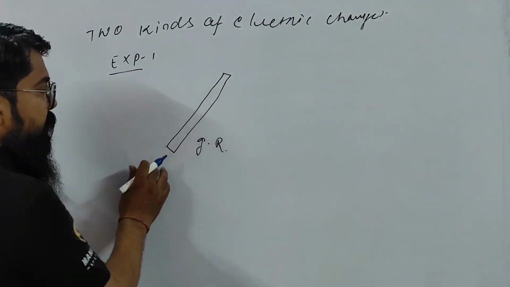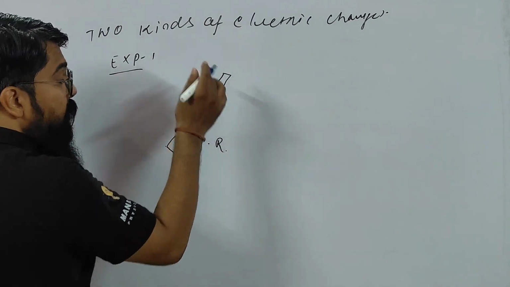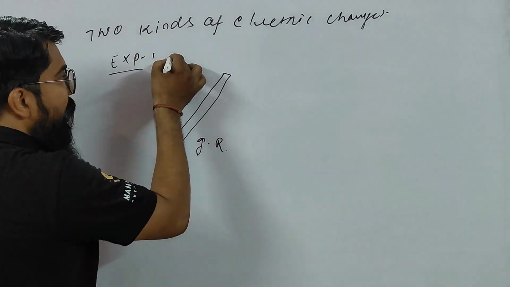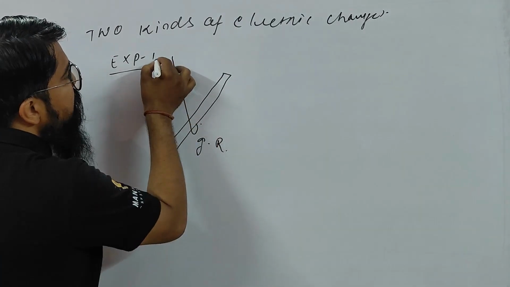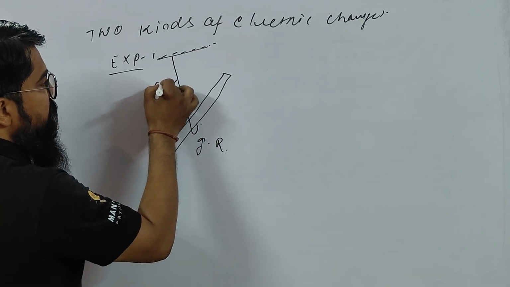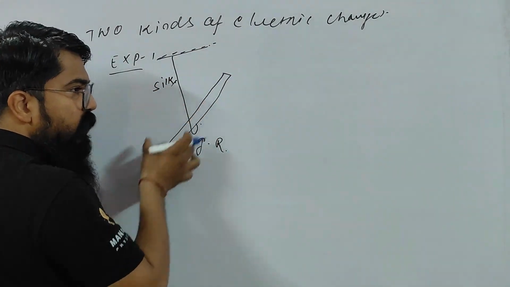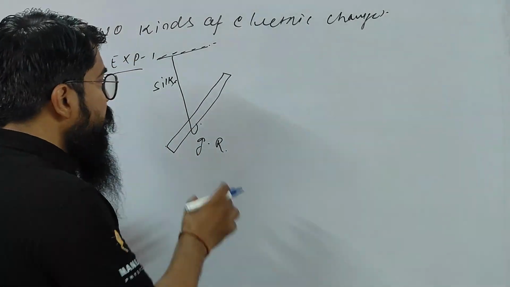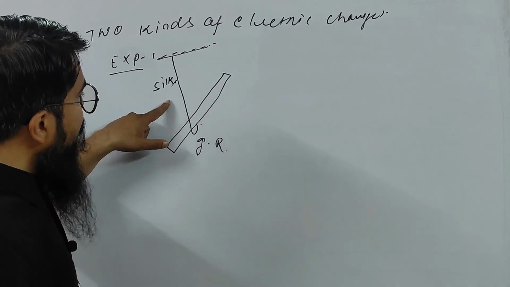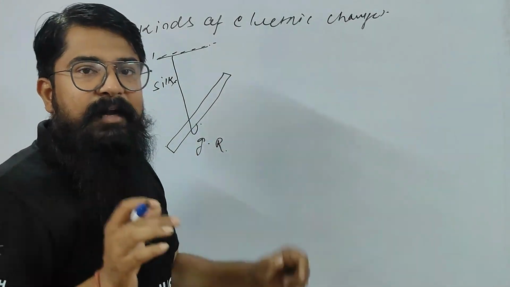Take a glass rod, in short I have written GR, and try to rub this glass rod by means of a silk, and suspend this glass rod by a rigid support. Children, this is also the silk, and this is the glass rod. So obviously it will develop one kind of charge. Say yes or no, all of you, right? See children, once I rub the glass rod with the silk, I will find that this glass rod acquires some kind of charge.